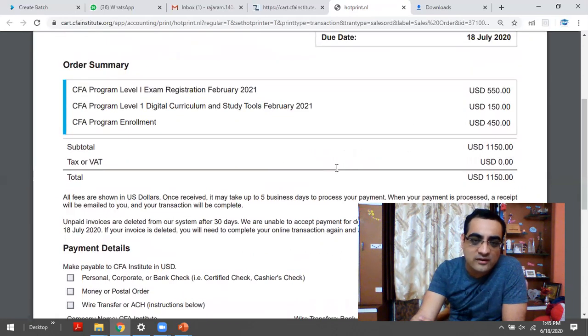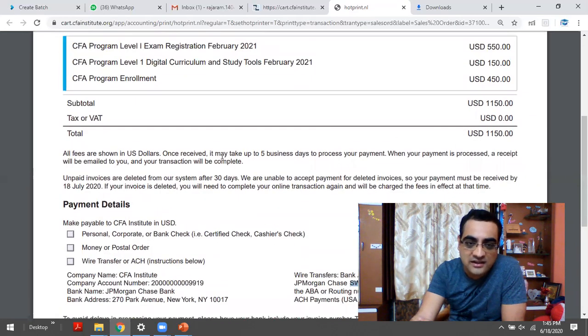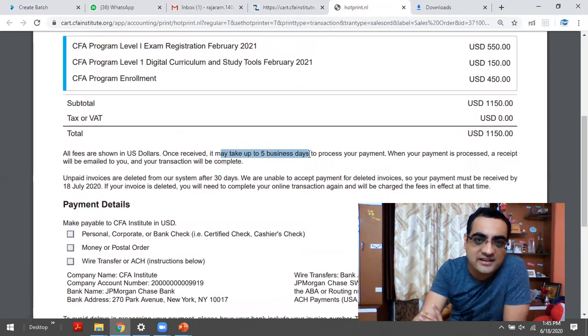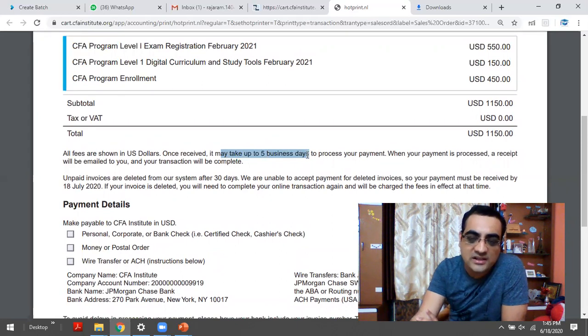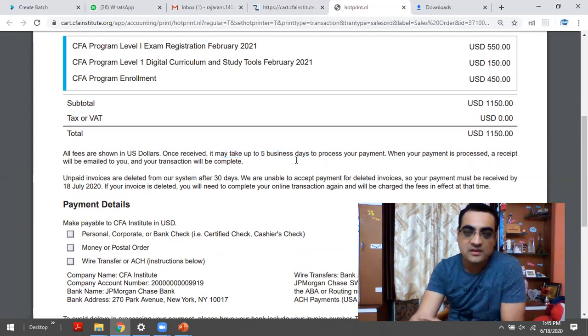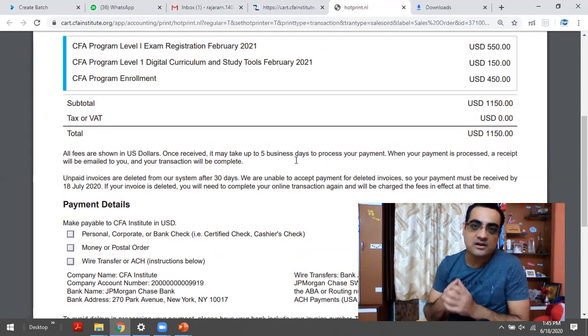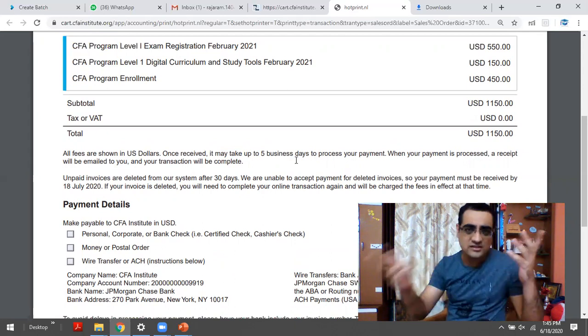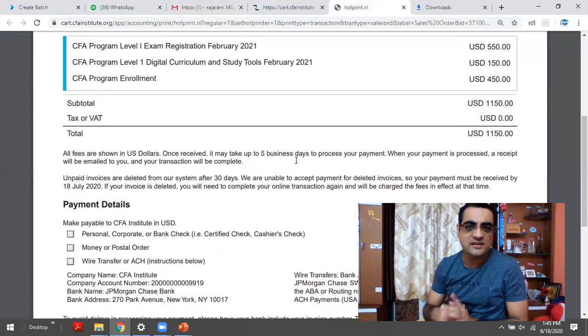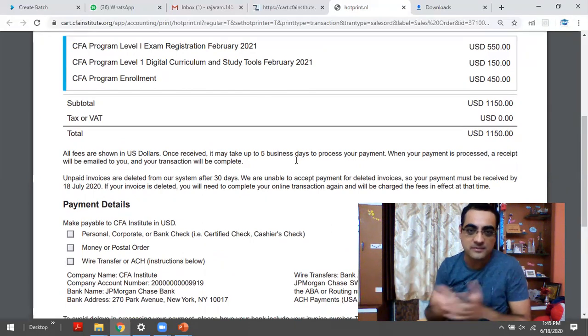But just give it at least 5 days. We have mentioned that it may take 5 days. So in case your deadline is September 18th, try to make the payment before September 13th. Actually, 5 business days, so maybe September 10th would be a little better. In case you want to take my help to pay the invoice, I'll be more than happy. So you can WhatsApp me.